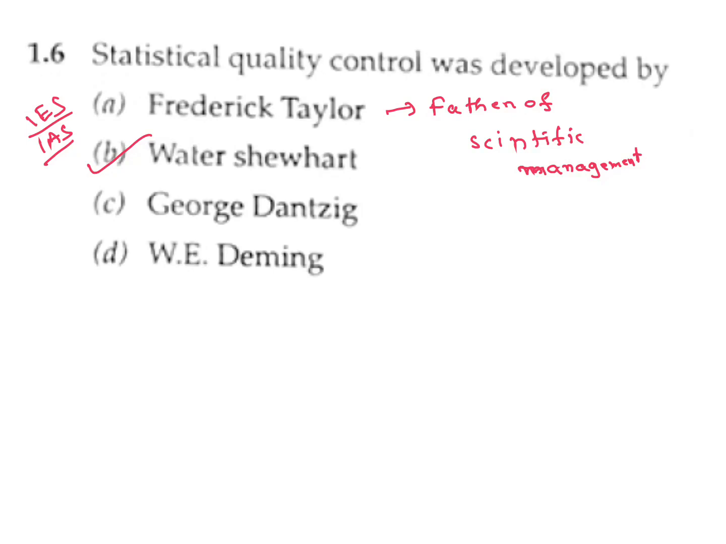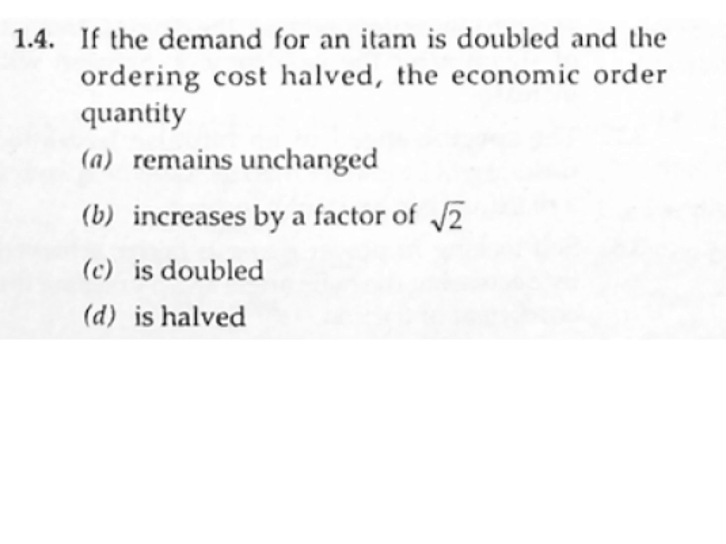This is an IAS question. If the demand for an item is doubled, the ordering cost halves, the economic order quantity is how much? 2D CO by CH. Already discussed. Then demand double, D becomes 2D and ordering cost CO halves, CO by 2.